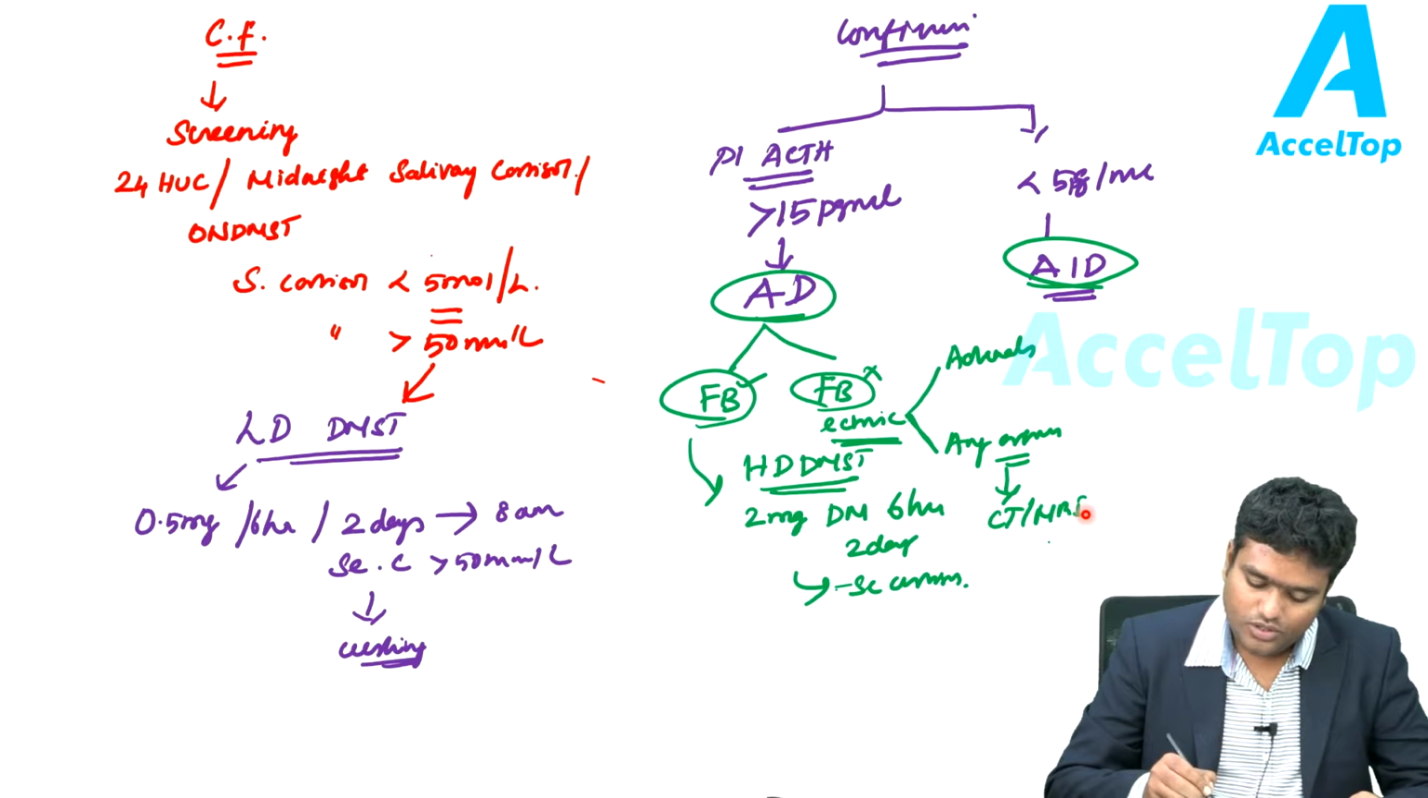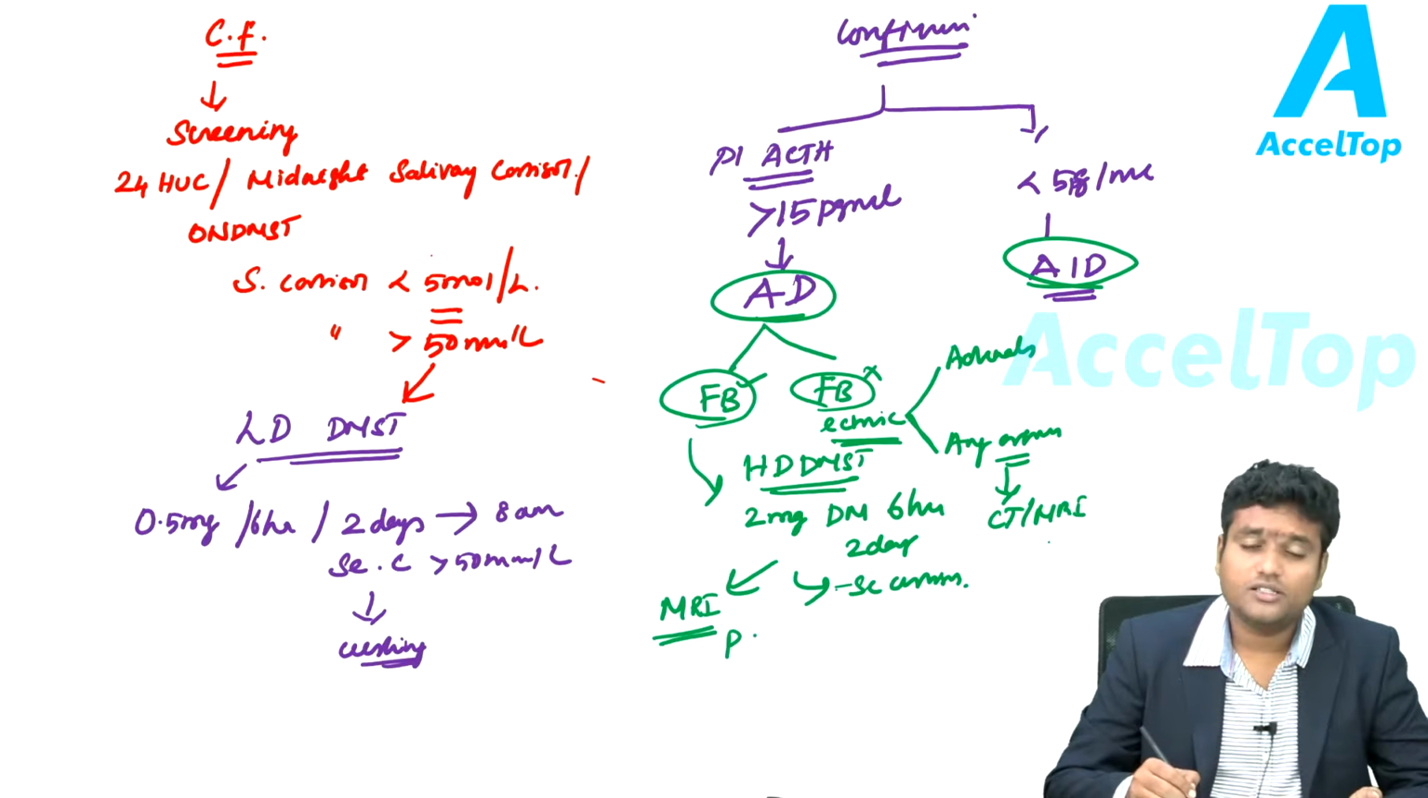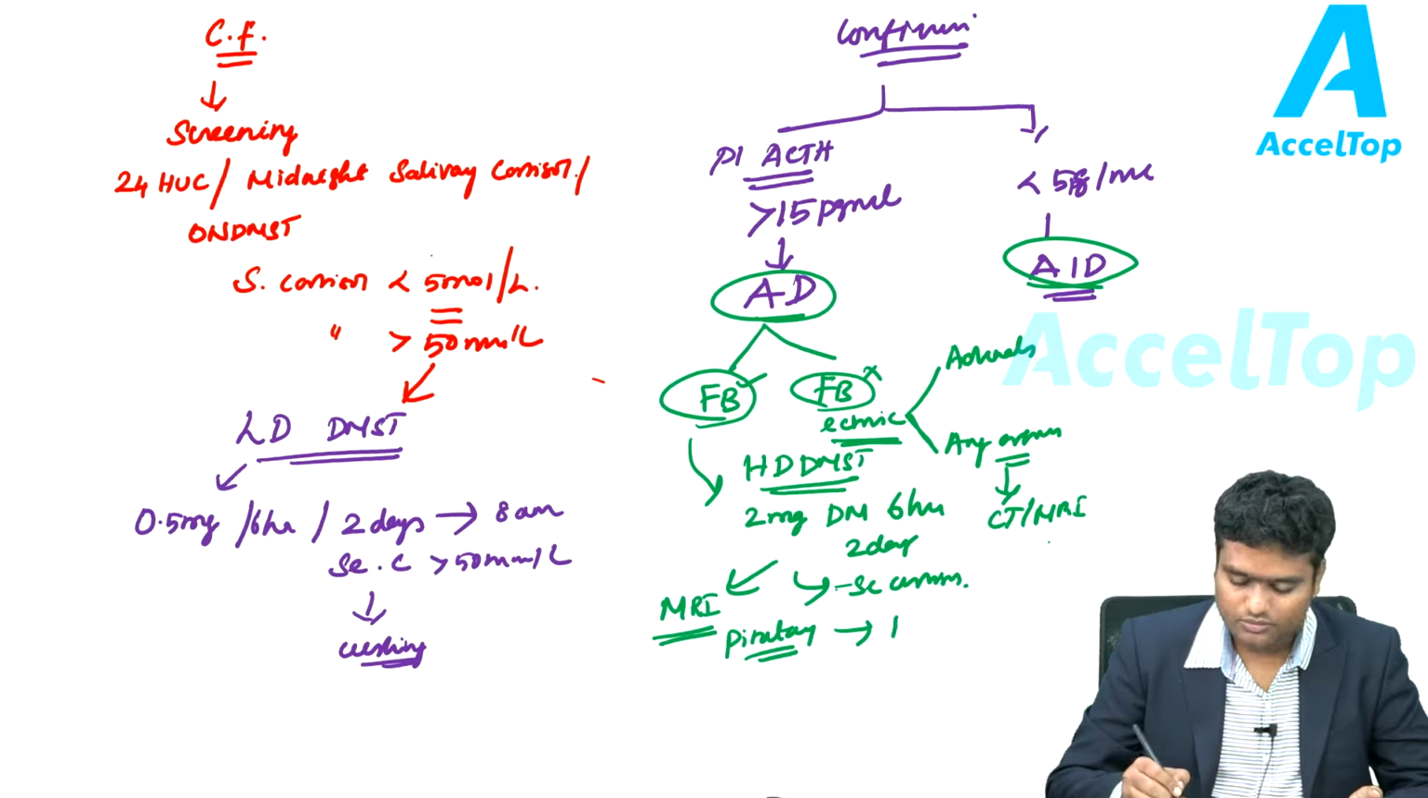If the high dose dexamethasone suppression test indicates that it is arising from the feedback loop, then do an MRI. Check the pituitary. If this MRI is inconclusive, you can do an inferior petrosal sinus sampling for ACTH.